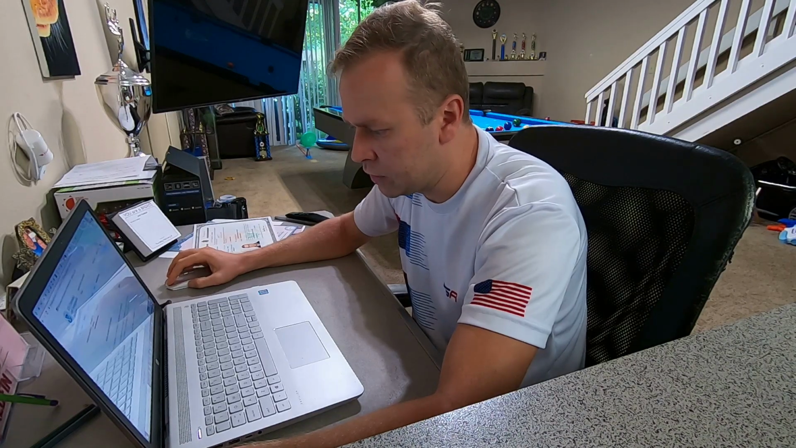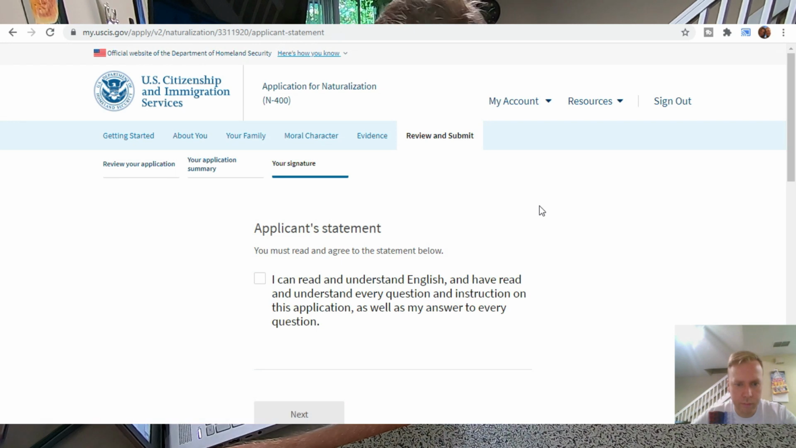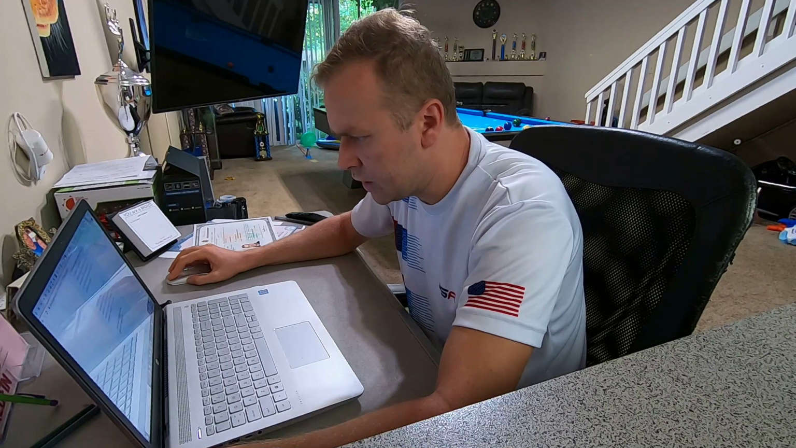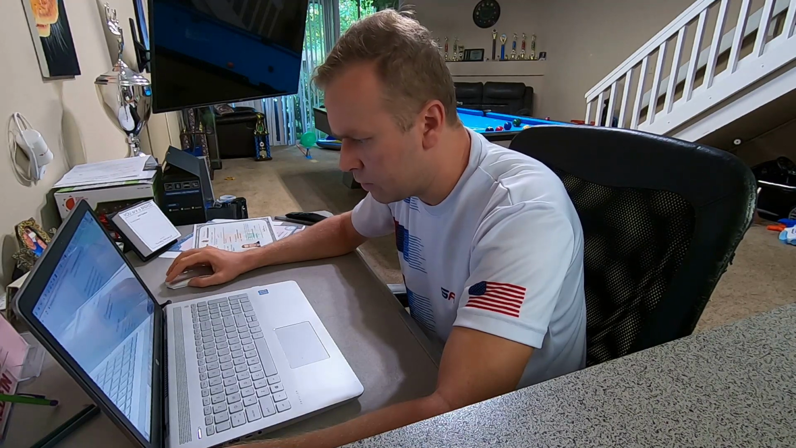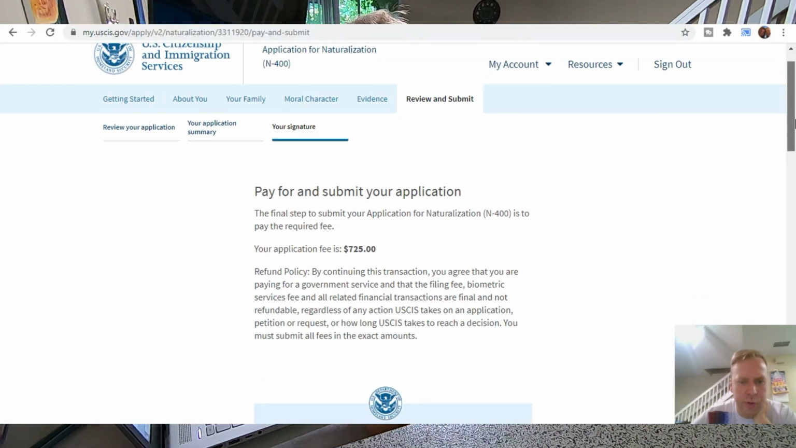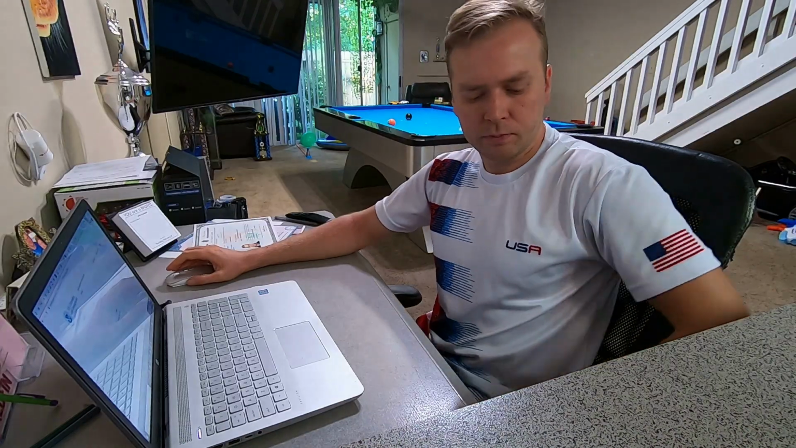Basically, they're gonna give you the application, everything you filled out. You can go through, double check again if you want. And then you gotta acknowledge that you can read and understand English, understood every single question and instruction on this application. Then you're gonna basically sign and say, yes, all documents that I submitted are not fake. And then you gotta pay for your application. So the final step to submit your application is to pay the required fee, pay and submit.